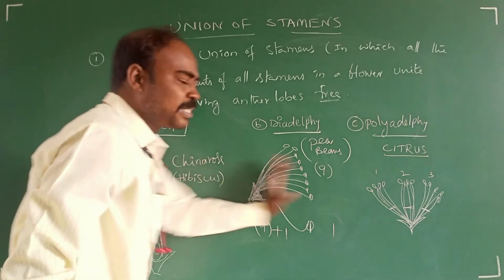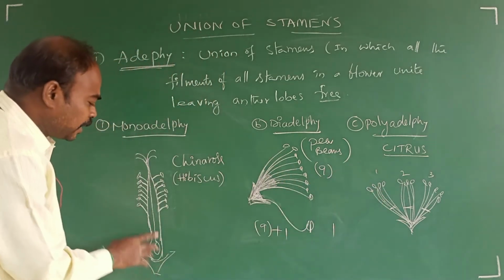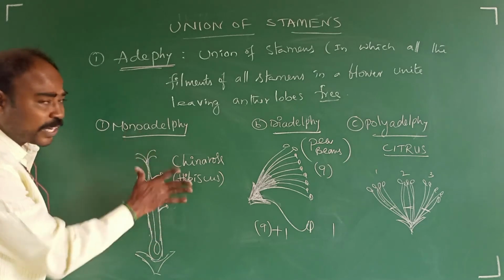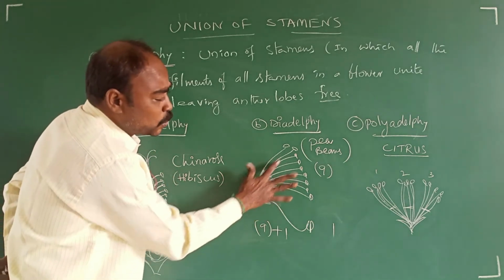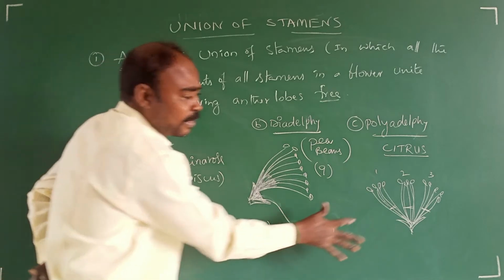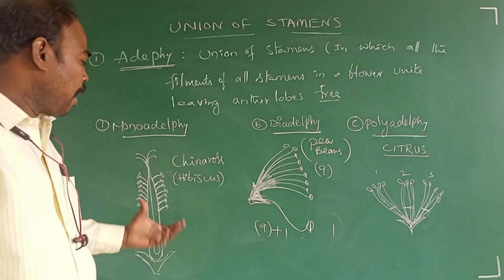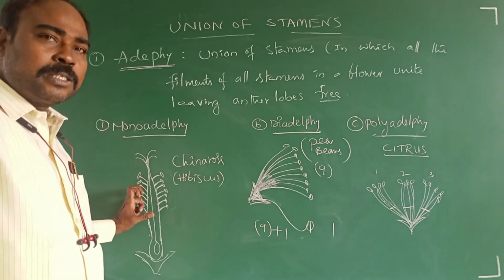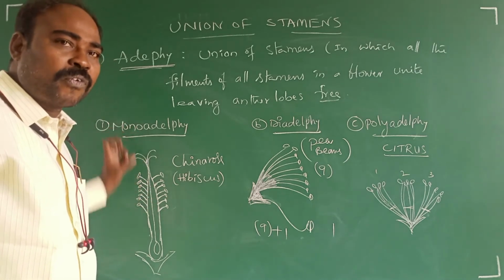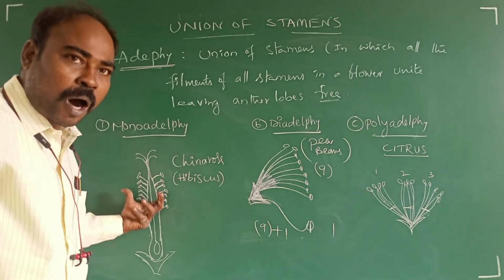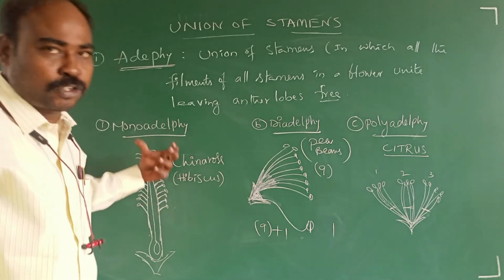Means here in these 3 conditions you notice that only filaments fuse, anthers are free. Filaments fuse, anthers are free. All the filaments of all the stamens in a flower fuse together and form bundles.